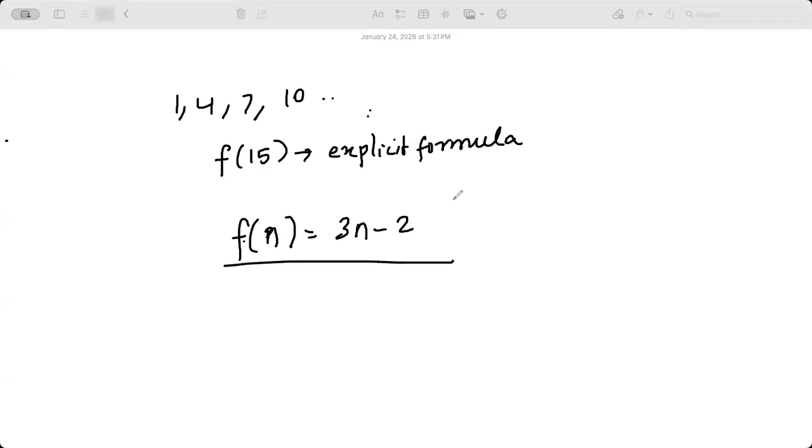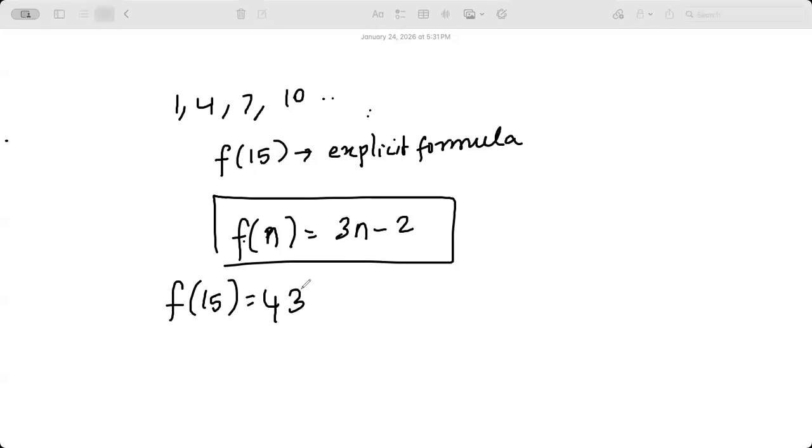3n minus 2. I'll put it out for the parents as well. This is the explicit rule, and f of 15 was 43. Any questions? If you have any doubts, I'll go over them. Otherwise, I'm going to move on. Can I move on? Okay.